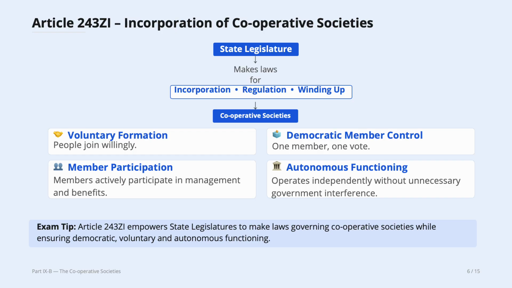Autonomous functioning, it operates independently without unnecessary government interference. Okay, the government provides the basic framework, but in the overall day-to-day functioning, they are by and large independent of government scrutiny. Only in matters such as audit, accounts, and so forth, they need to maintain it. So they need to maintain it really, really well.